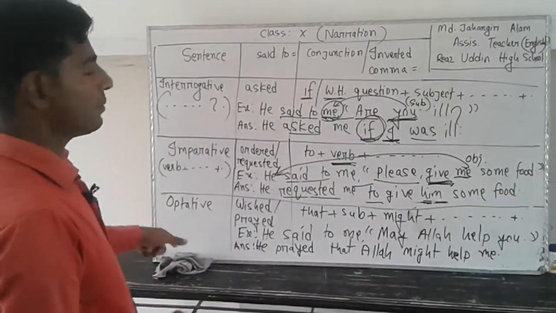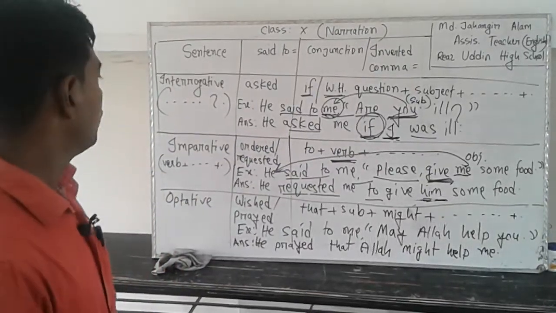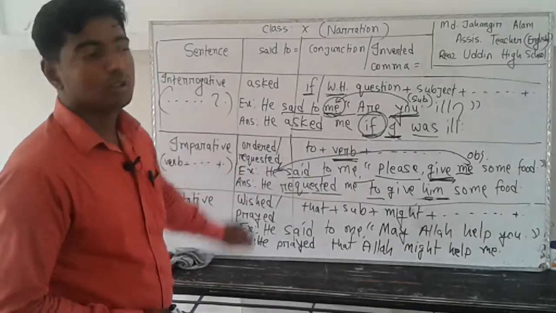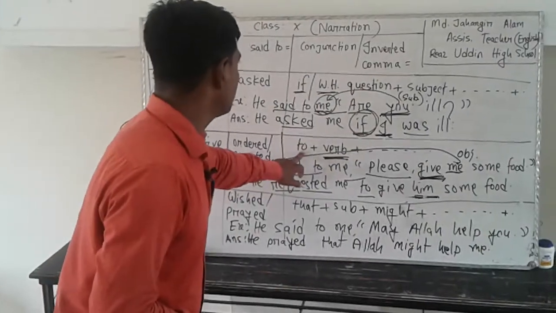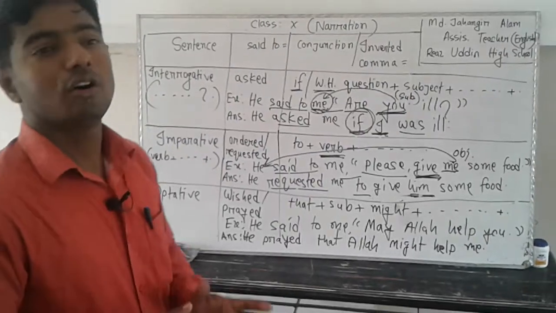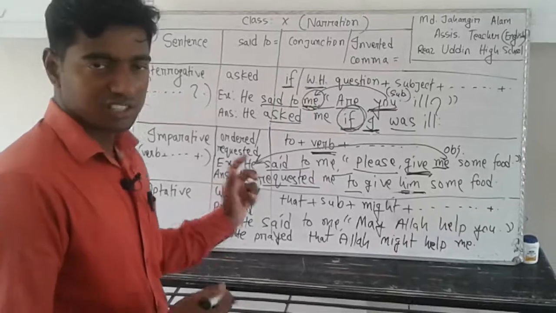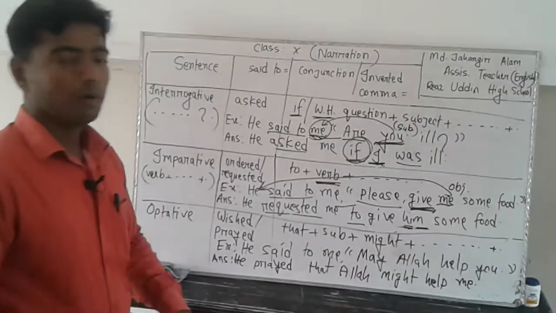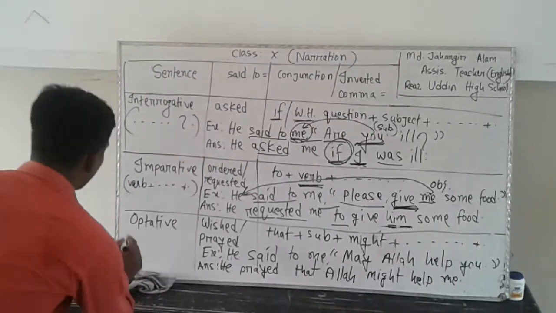So for an imperative sentence that starts with let us, we will use proposed for the reporting verb, and for inverted comma we will use that plus they or we should, or subject plus should plus verb plus etc. And for an optative sentence, when your sentence starts with may